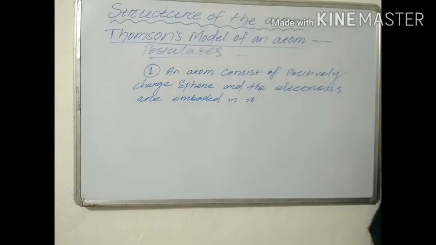Okay, this is the first postulate of the Thomson model, and the second postulate,